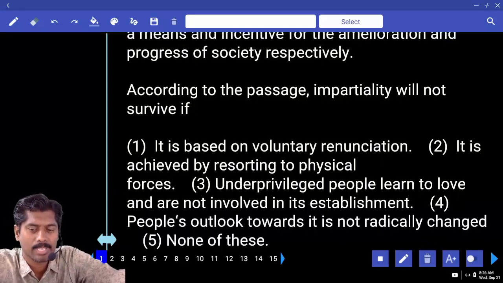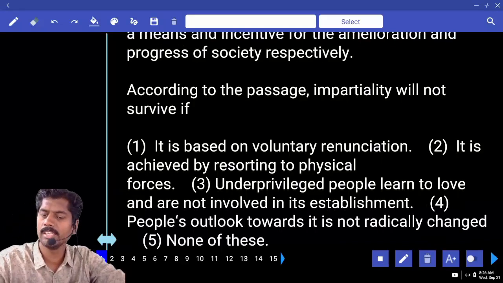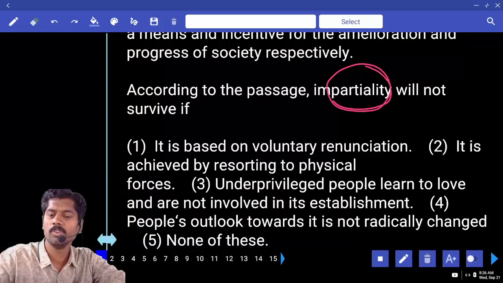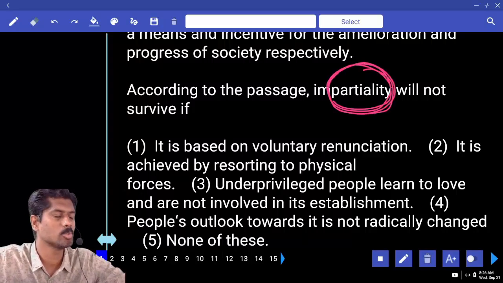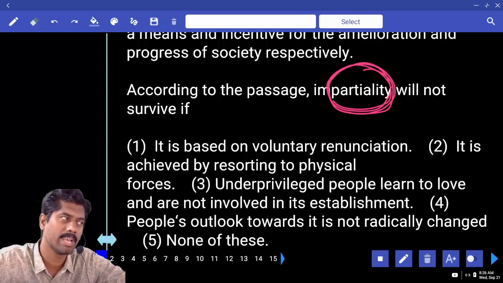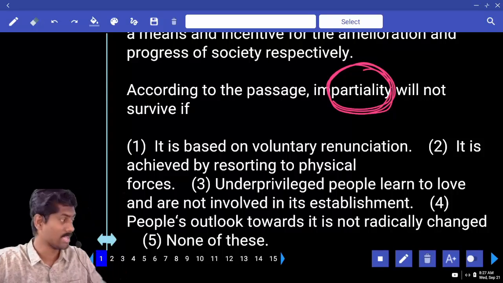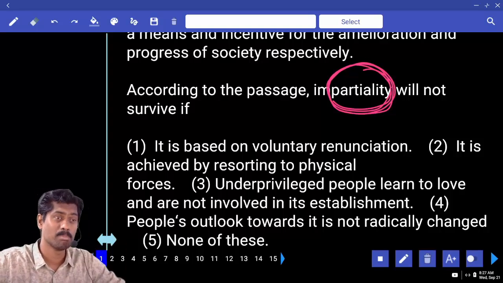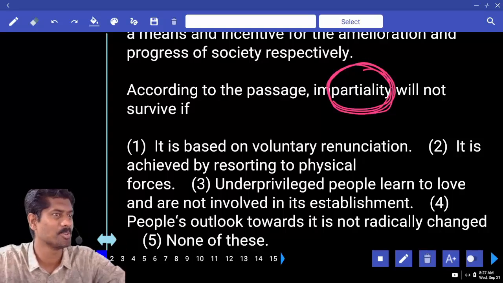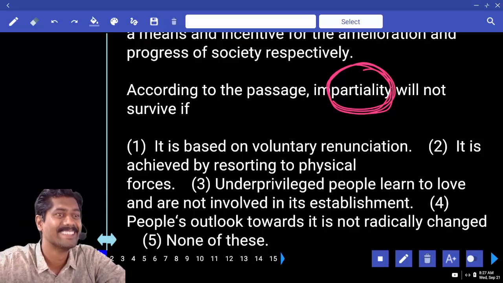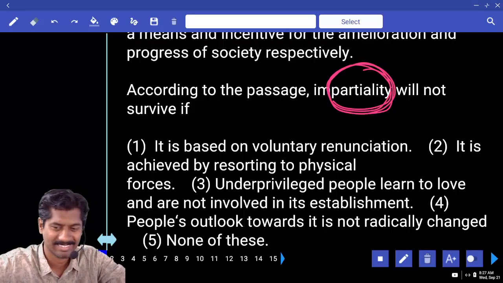According to the passage, impartiality. Do you know partiality? If you start a company by any chance in the future, will you give a chance to your friends, relatives, or do you give opportunity to eligible, talented people? Suitable people, eligible people, talented people, or your own people only? Now my company, I'll recruit my cousin only. My company, I'll recruit my friend only. Will you do that? If you do that, the company will go bankrupt.